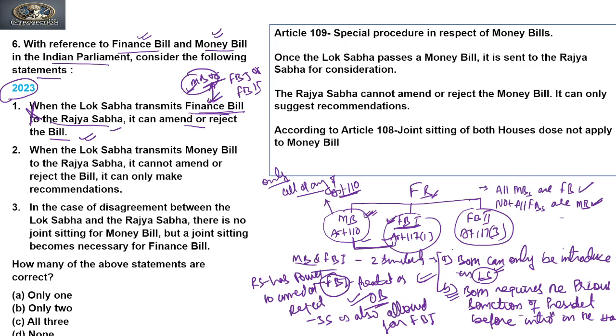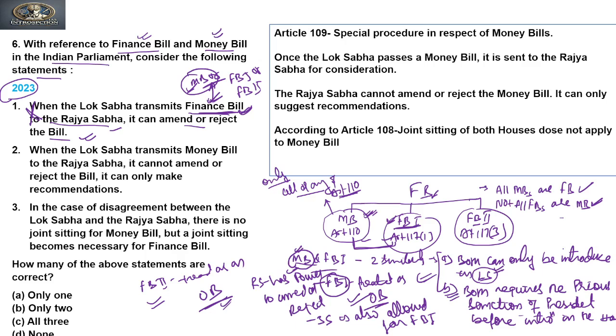Clear? Now, if you see this finance bill second, it is treated as an ordinary bill. So the Rajya Sabha can reject or amend finance bill first and finance bill second also, but it cannot amend or reject the money bill. But the very first statement does not make any distinction about which type of finance bill it is talking about. So it is only talking about a finance bill.